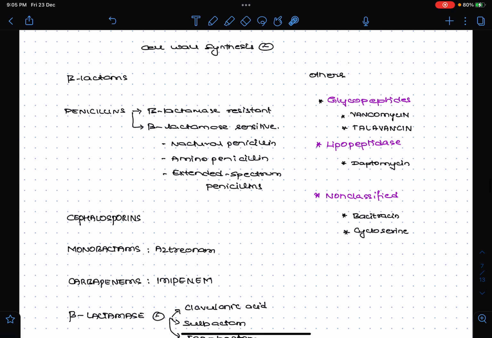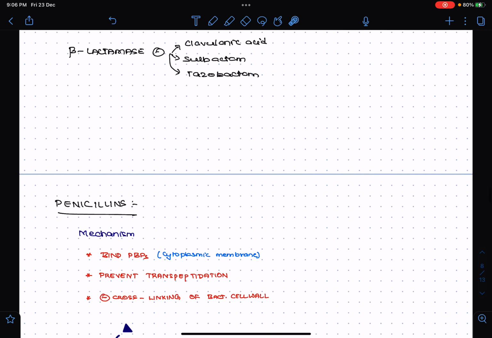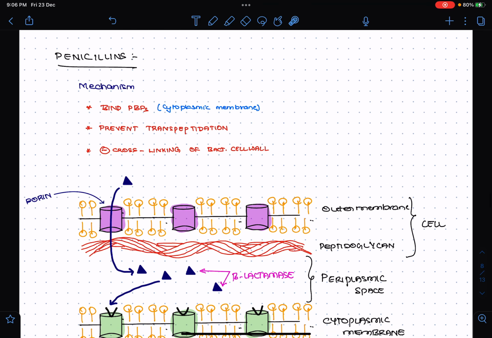The other antimicrobial agents which also inhibit cell wall synthesis are glycopeptides. Under glycopeptides you have vancomycin and telavancin. Under lipopeptides you have daptomycin. Under the non-classified group of drugs you have bacitracin and cycloserine. So these are all the cell wall synthesis inhibitors. Let us move on to penicillins.